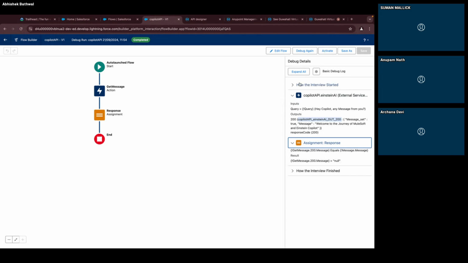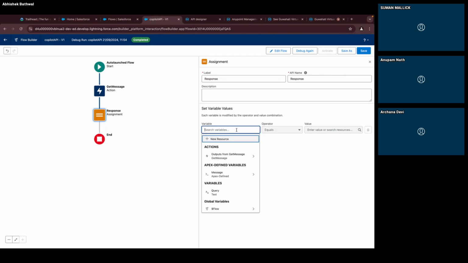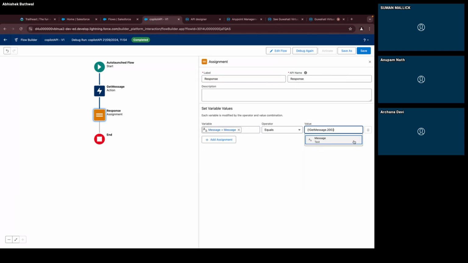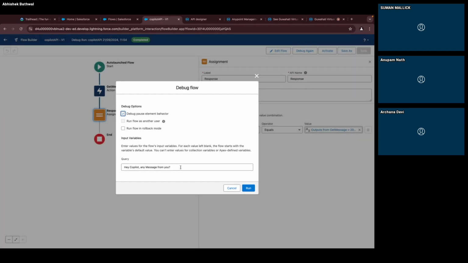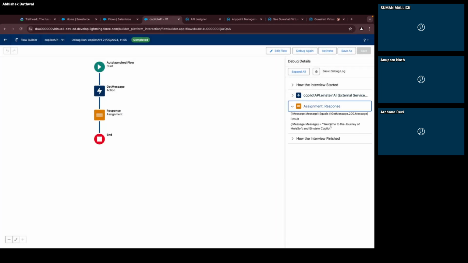So let's see again, something is missing. Let's try it this way. If I put it, does this work? Again, I will save and debug again. Yep, and this time I got it.